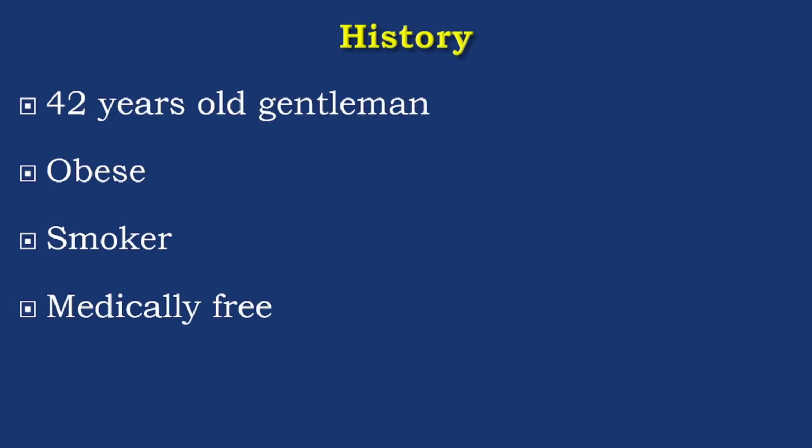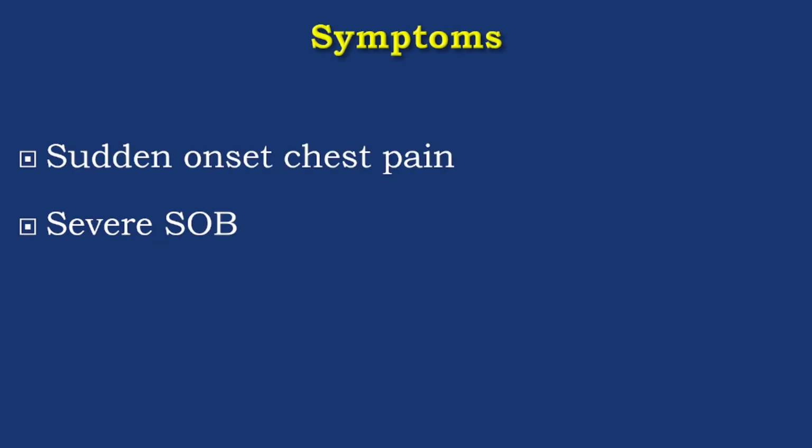this case actually happened 3 weeks ago when I was on call, and a fellow with me from the ER, in the middle of the night, sent me some echo loops. We will see it in a minute, but this is the clinical background of the patient. He is a young gentleman, obese, smoker, otherwise medically free.